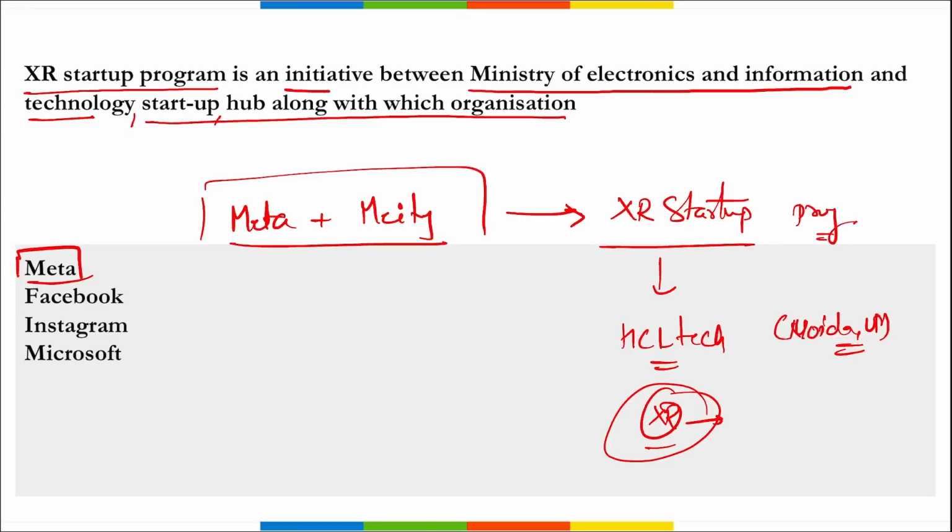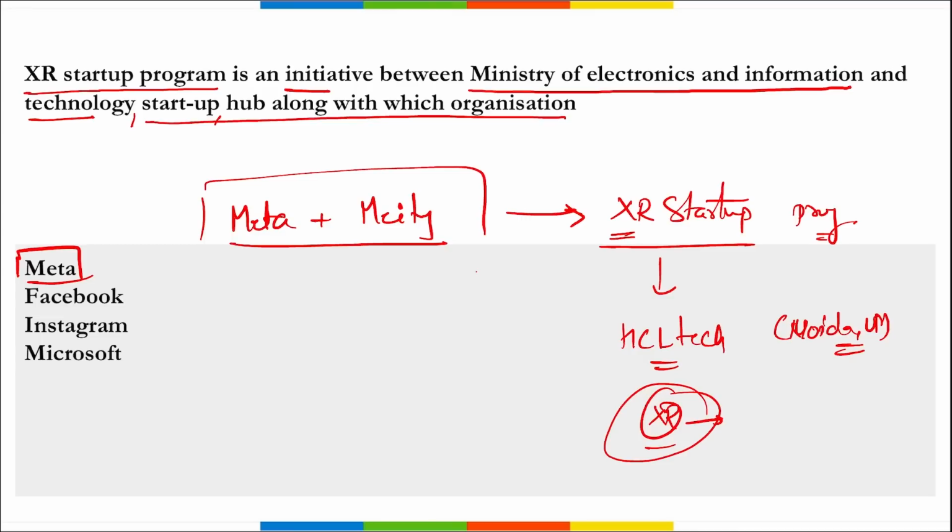Correct? In order to do research and development and bring change and come up with new innovative solutions for extended reality technology and help the startups to grow in this sector. Recently, it was HCL Tech that signed up with the XR Startup Program, that is the Extended Reality Startup Program, launched by Meta along with the Ministry of Electronics and Information Technology.